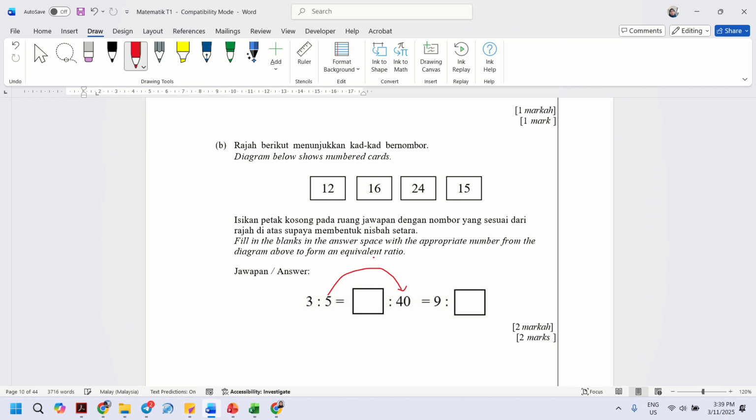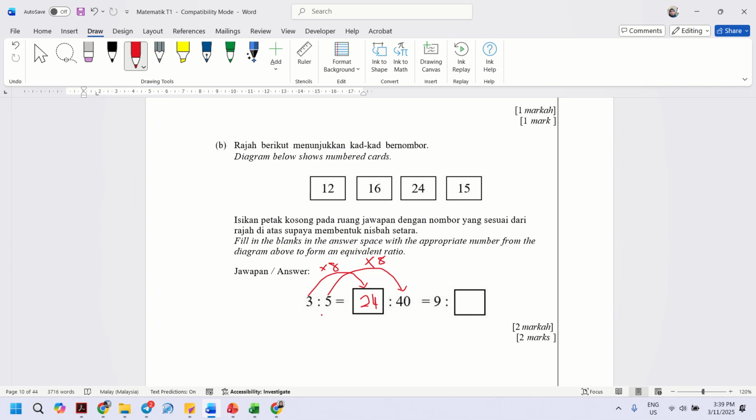How do you get 40? You times 8. If you times the last part by 8, the first part you also have to multiply by 8. So this one should be 24. The first answer is 24.